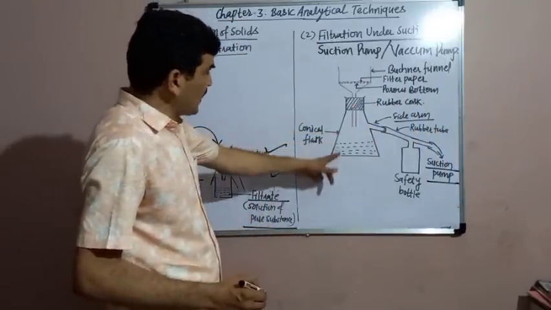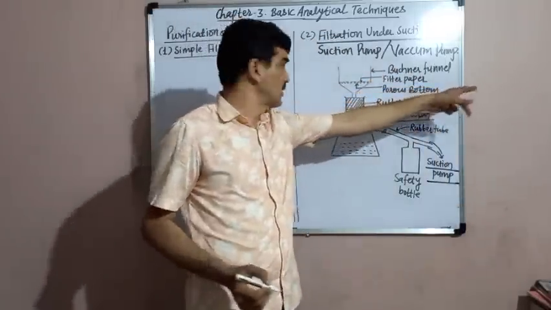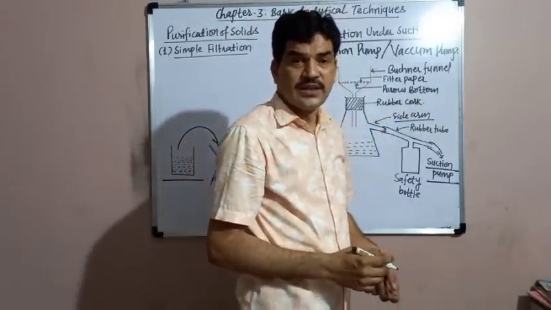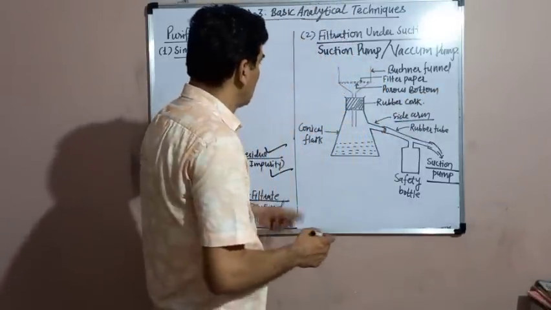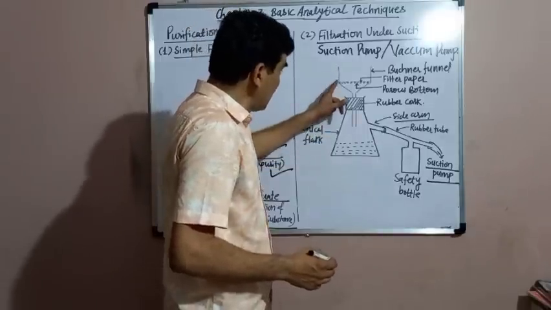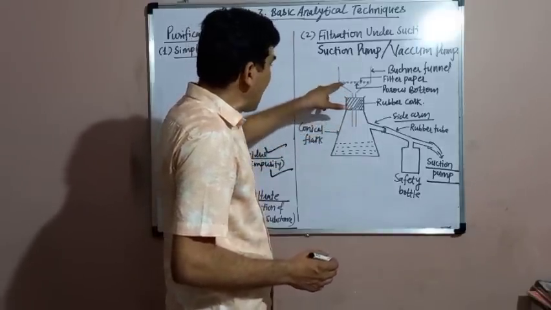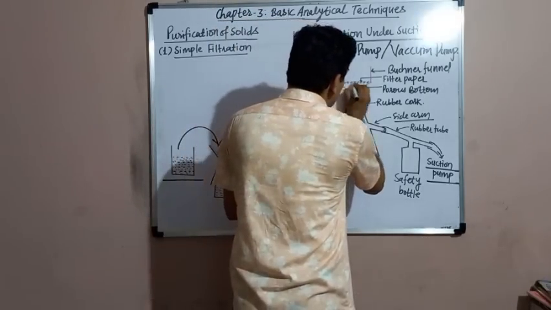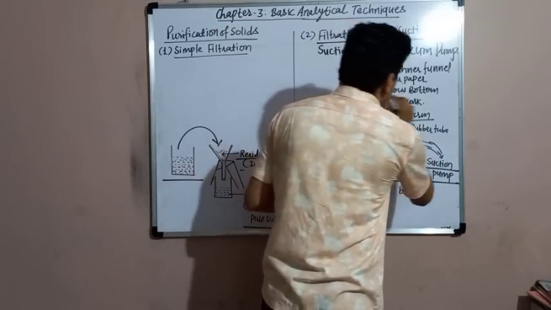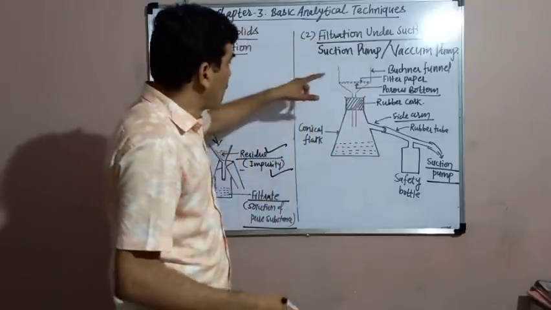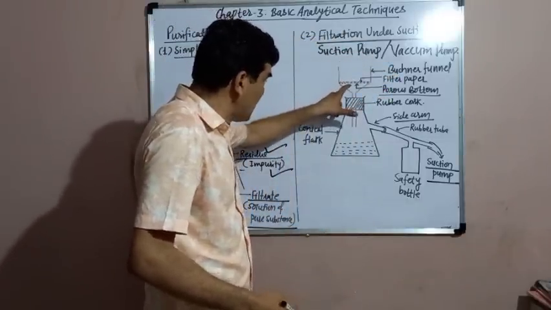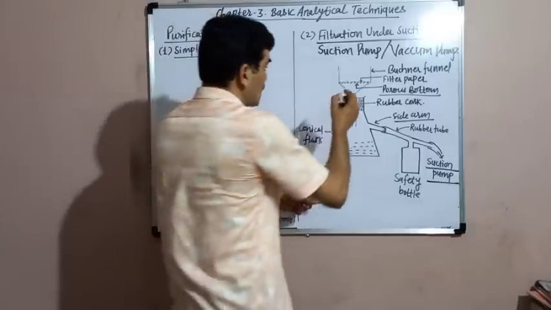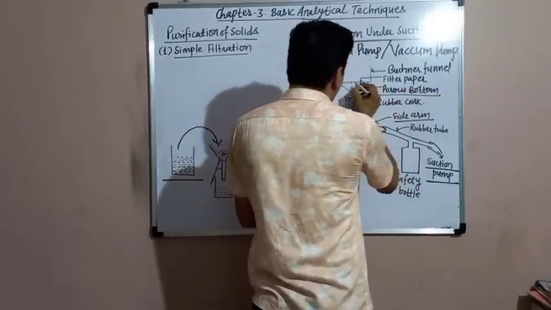Then in this method, a Buchner funnel is used. This Buchner funnel is made of porcelain. The Buchner funnel has a circular base, and this circular base is porous. The bottom of the Buchner funnel is circular and has a large number of pores.